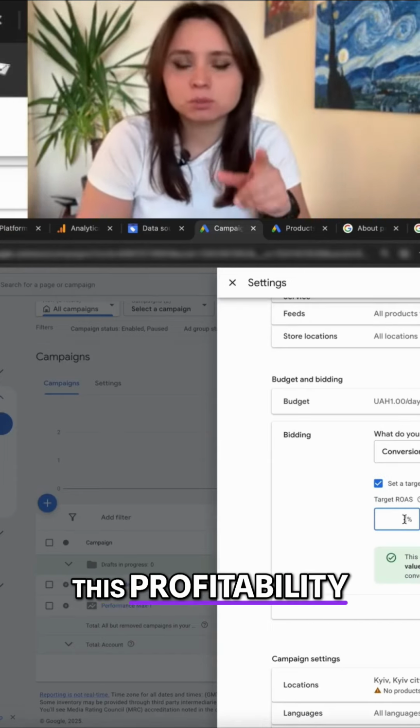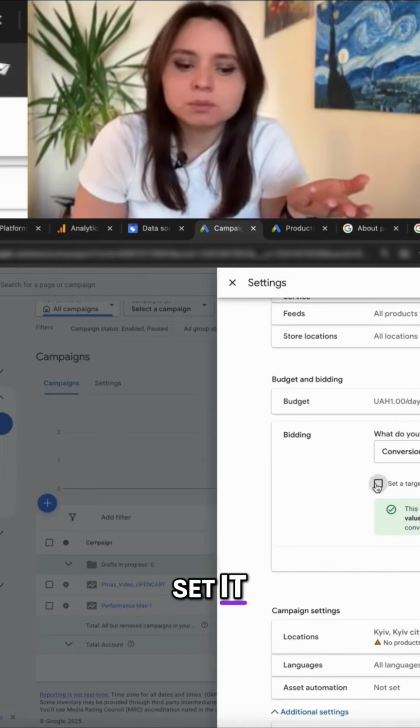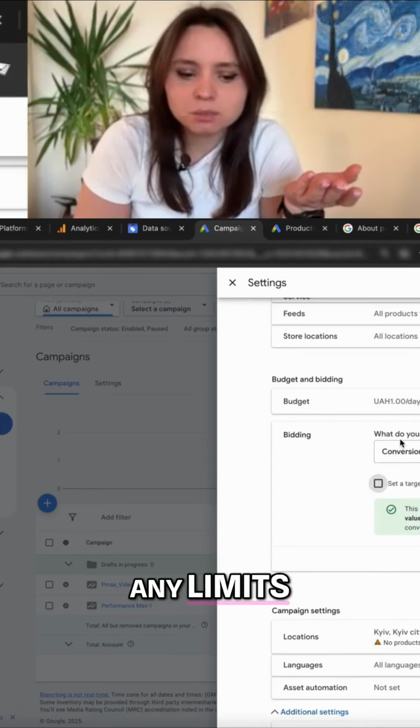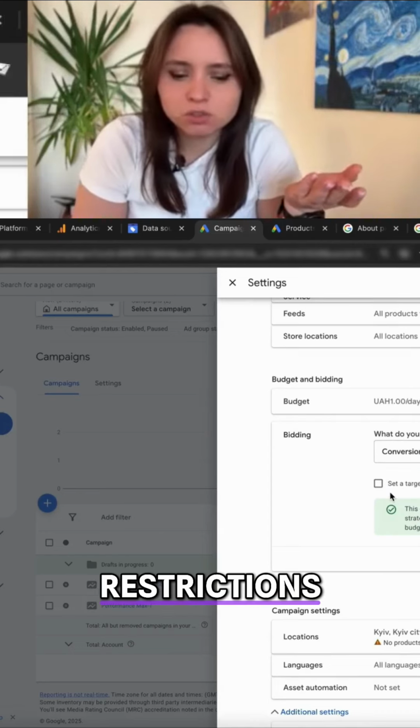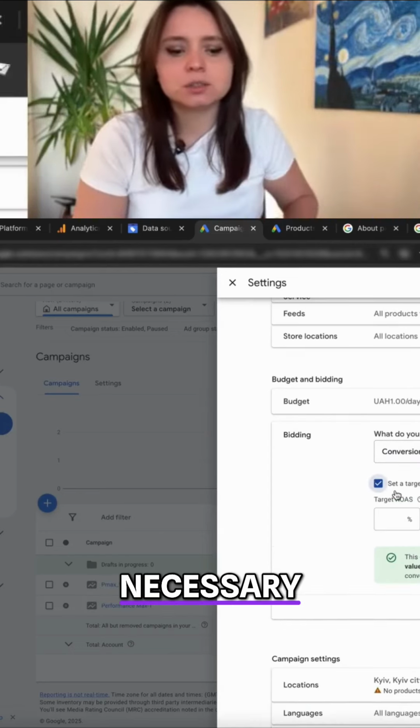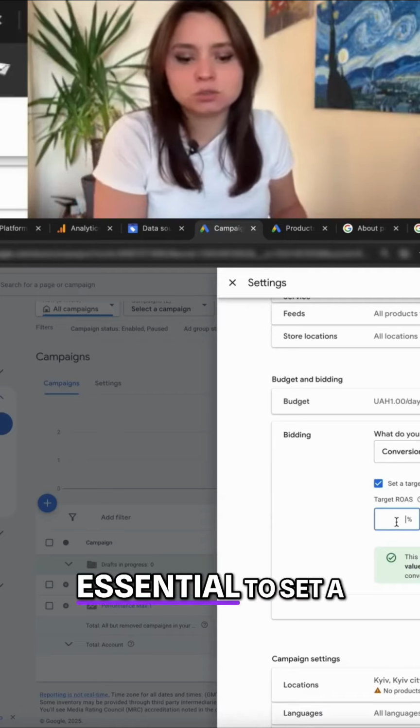How do you set this profitability, and why should you set it? Because you can actually launch without any limits, since with conversions we launch without restrictions. Why is it necessary to set a limit? Why is it absolutely essential to set a limit?